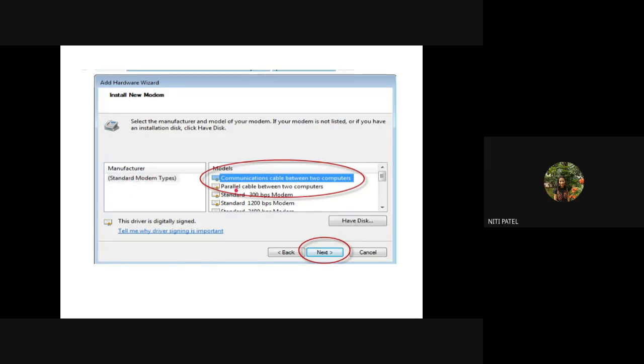Okay, you may have options like this: parallel cable, direct communication cable, standard modem with 300 bits per second, standard modem with 1200 bits per second, like this. How can you identify this? You can identify this from the name mentioned on the device itself, on the networking device itself. Okay, once you have selected that, click on next. After that, it will ask you to select the port. Now you have different serial ports and parallel ports. Okay, do you know what is serial port and what is parallel port? Anybody?